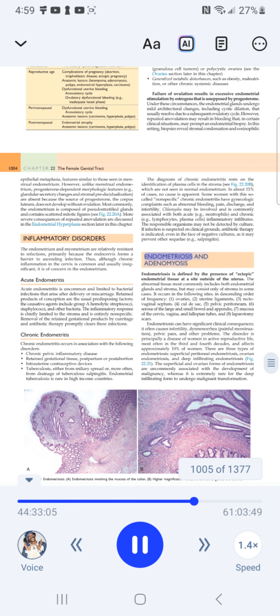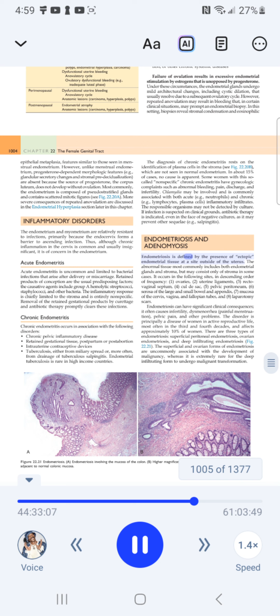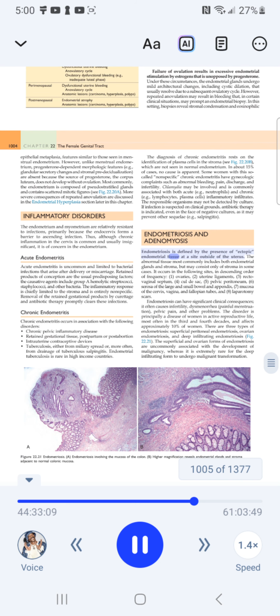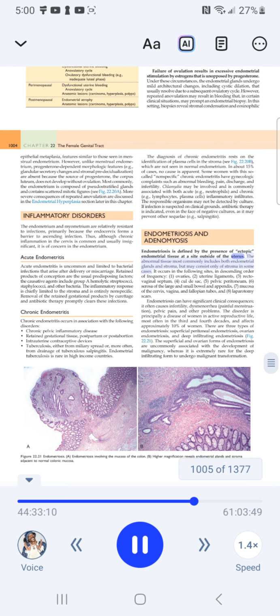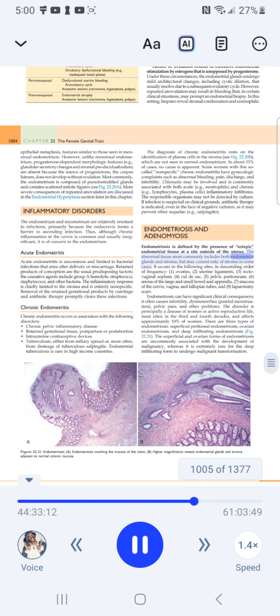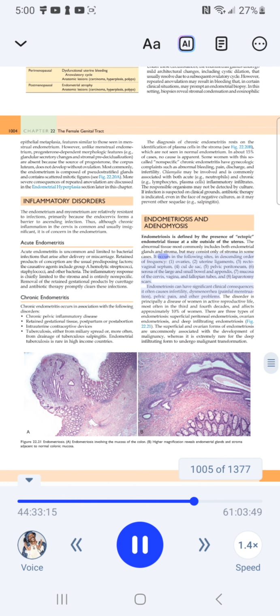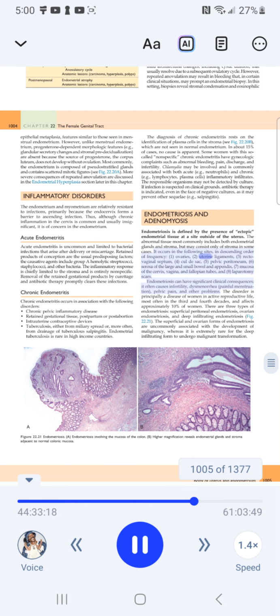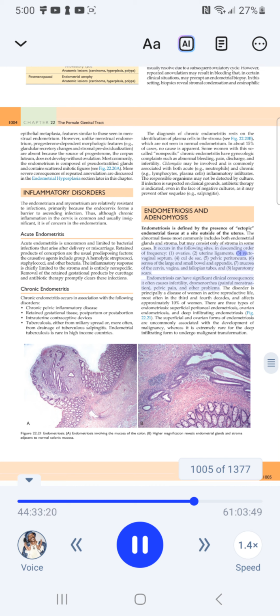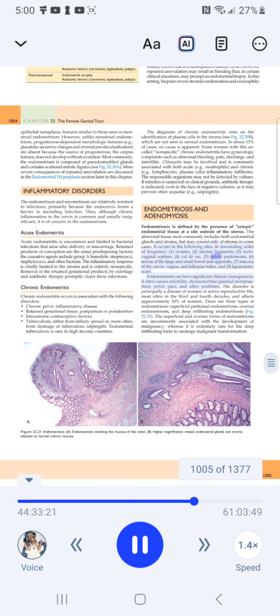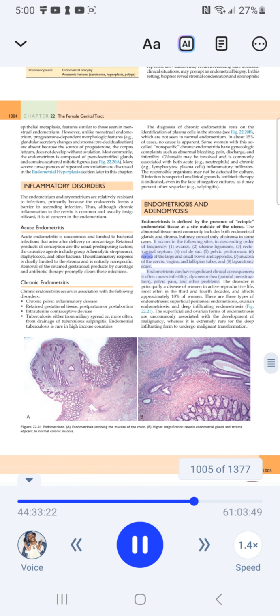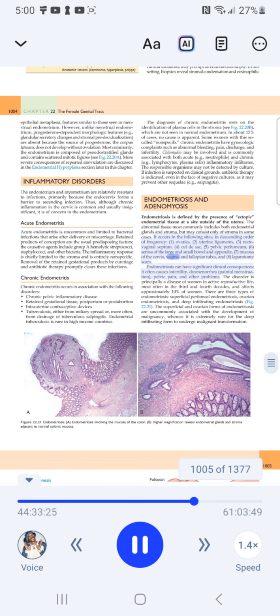Endometriosis and adenomyosis. Endometriosis is defined by the presence of ectopic endometrial tissue at a site outside of the uterus. The abnormal tissue most commonly includes both endometrial glands and stroma, but may consist only of stroma in some cases. It occurs in the following sites, in descending order of frequency: 1, ovaries; 2, uterine ligaments; 3, rectovaginal septum; 4, cul-de-sac; 5, pelvic peritoneum; 6, serosa of the large and small bowel and appendix; 7, mucosa of the cervix, vagina, and fallopian tubes; and 8, laparotomy scars.